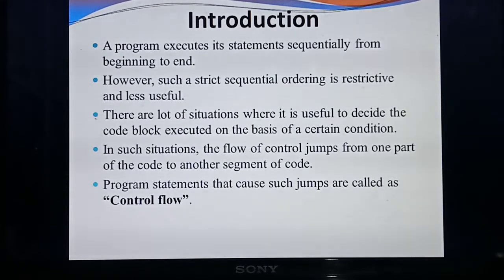For that we give some conditions: which block of code or which part of the program needs to be executed first. We are giving some restrictions: these lines need to execute first, or these lines need not be executed. In some situations we give such restrictions. If you give some restriction, sometimes while the program is running, the flow of control needs to jump from one part of the code to some other part of the code.